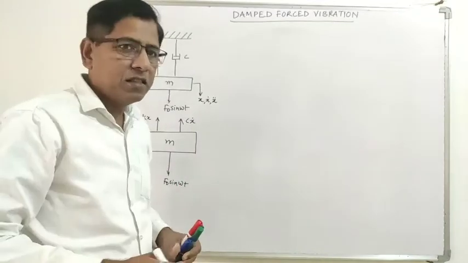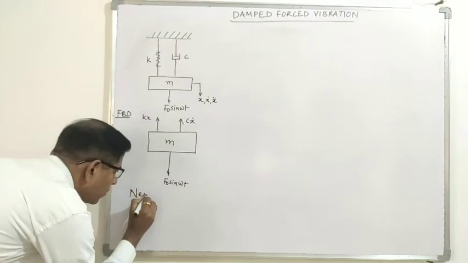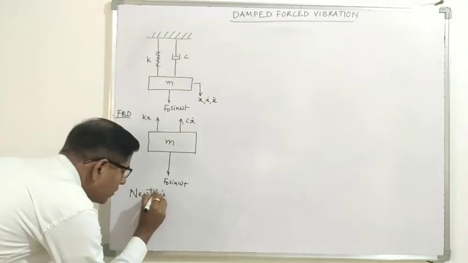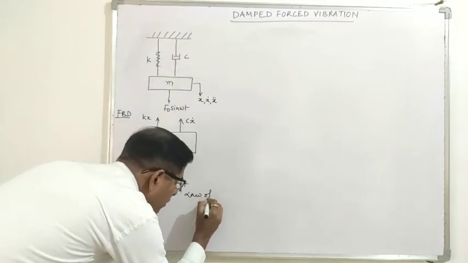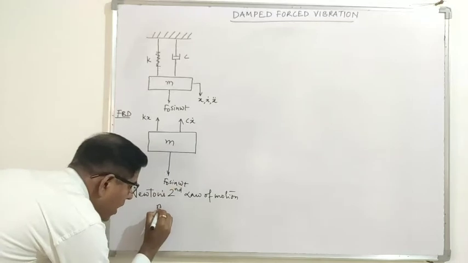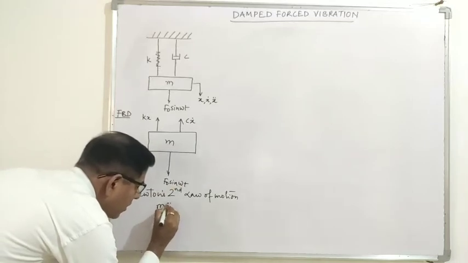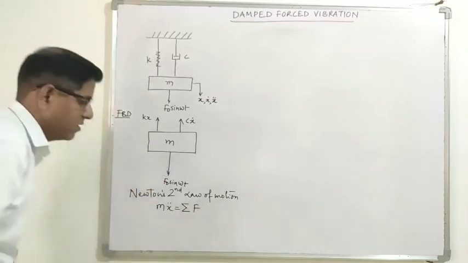Now we apply Newton's second law of motion, which says that mass into acceleration is equal to the sum of all the forces acting on this mass.